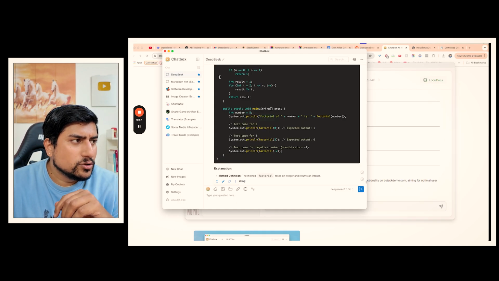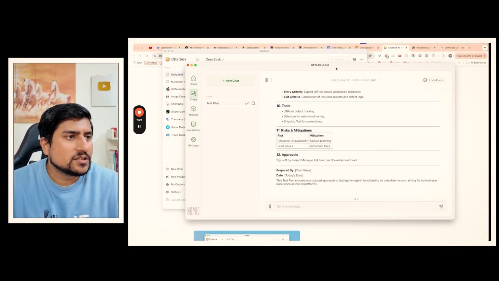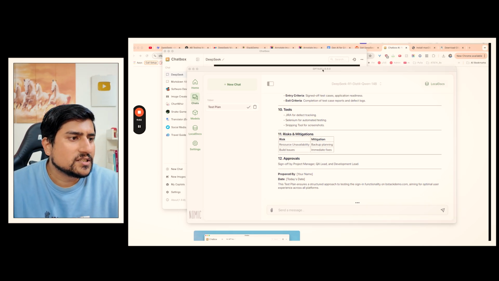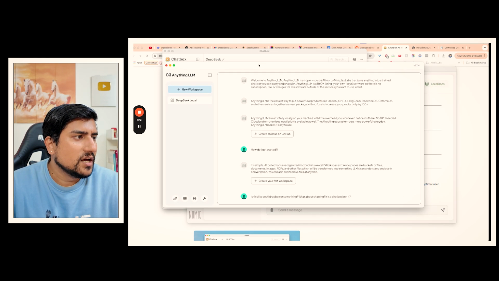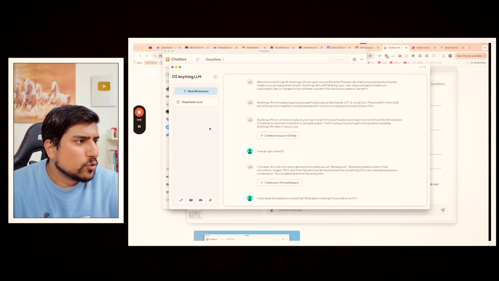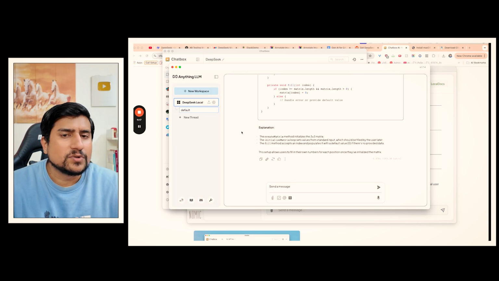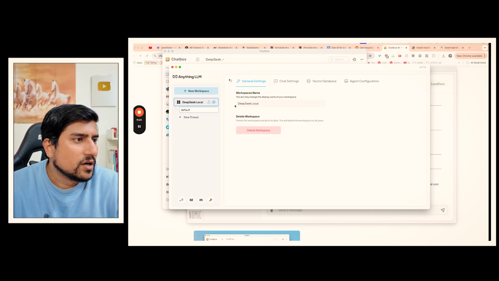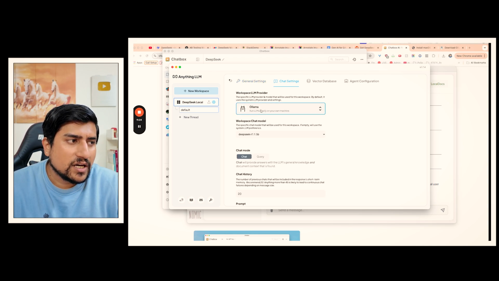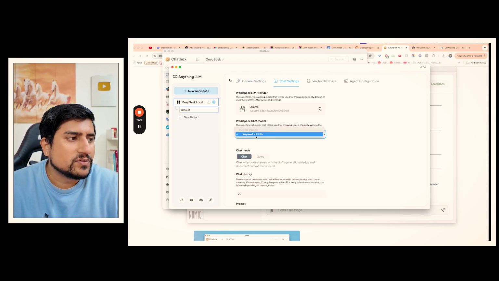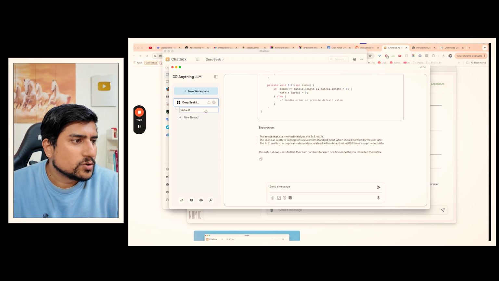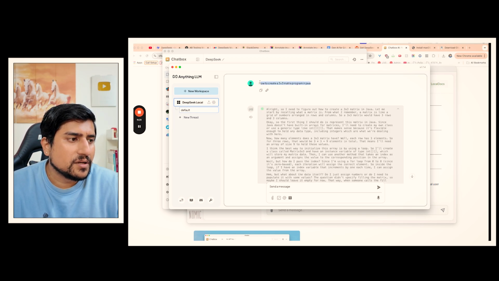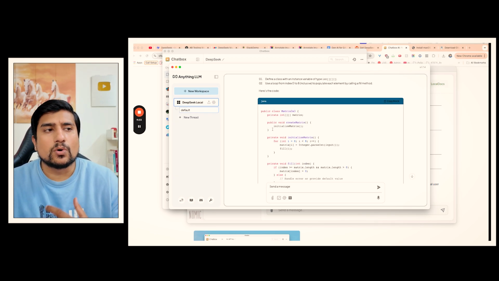You can use Chatbox, even GPT4All, and there is something called Anything LLM also. There are multiple tools available which you can set up. For example, if you install Anything LLM, it is super simple. The moment you do this, it will automatically recognize what you have installed locally. We have already installed DeepSeek, so it has recognized it. If you go to the chat settings, it knows that I'm using Ollama and the DeepSeek R1 version is already installed. And of course, here is how to create a 3x3 matrix, and this is the answer it has given, running locally.